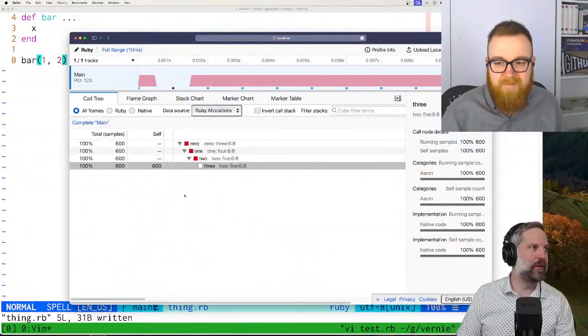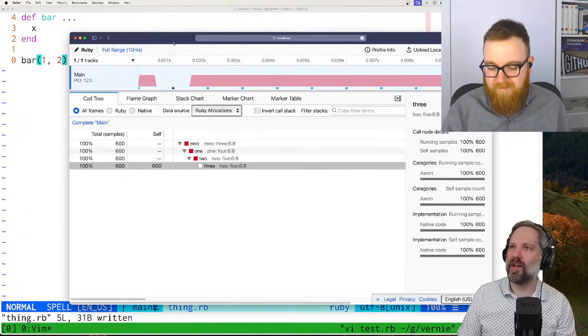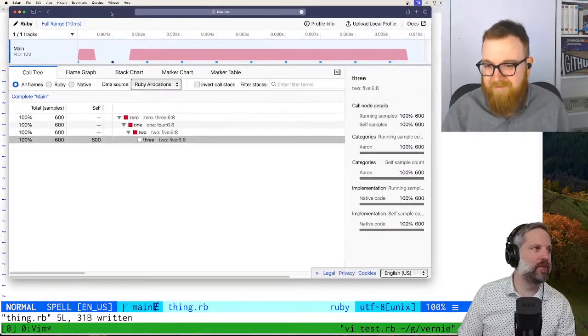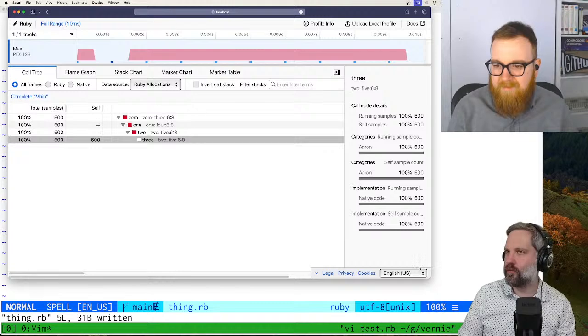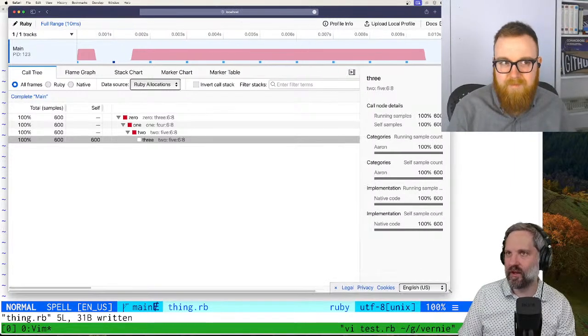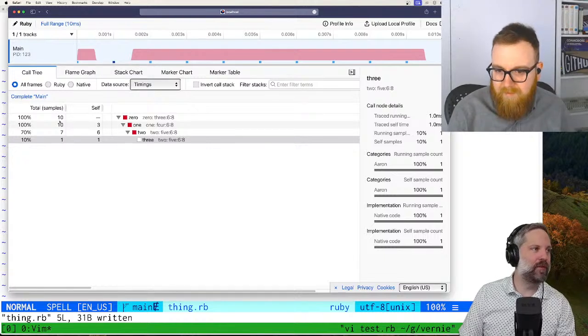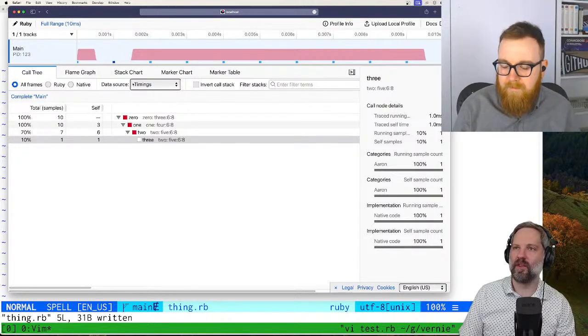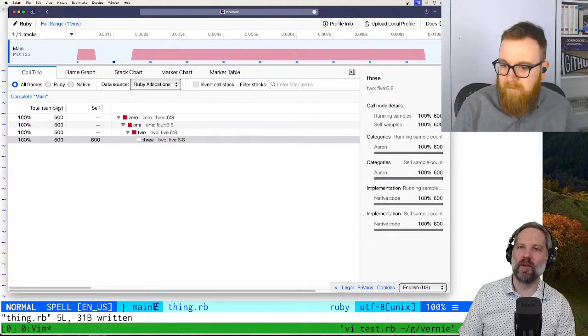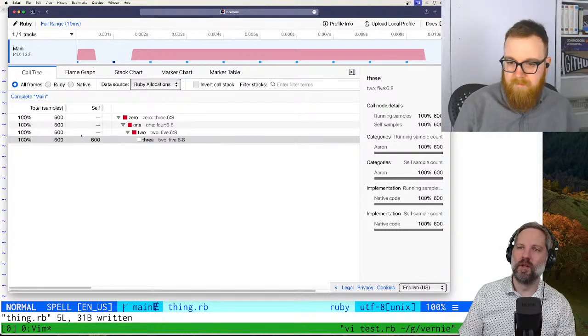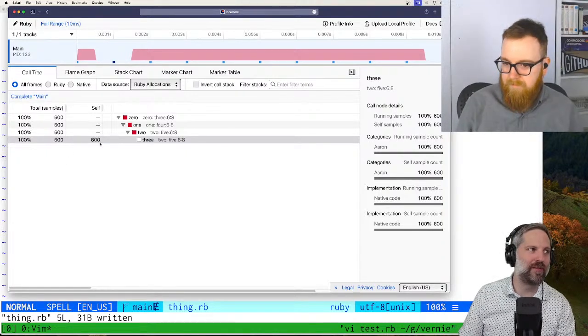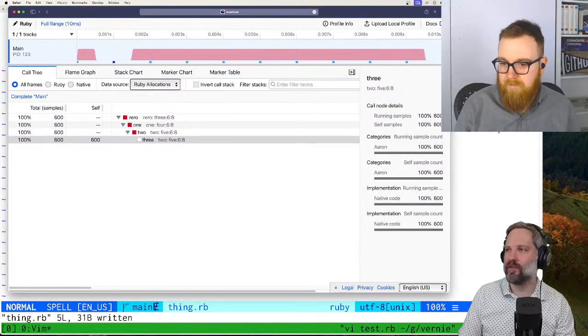Let's share the screen here. Okay. I guess we'll show this off a little bit. Here is the profiler from that sample JSON that I had. You can switch between timing, so you can see how long we're spending in particular stacks. And then if we switch to Ruby allocations, I guess the JSON's not that interesting, because I made all allocations happen at the same place.